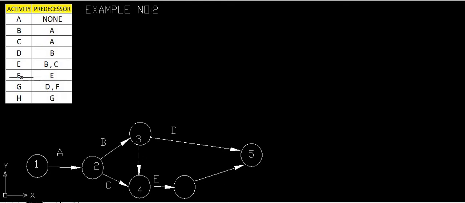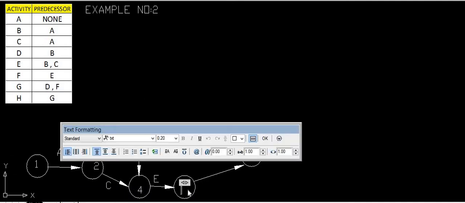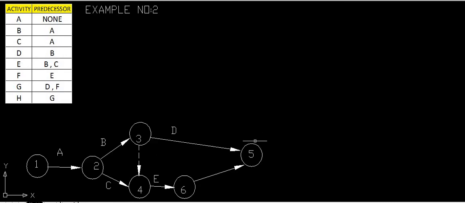This F activity will be started where E activity has been completed. So here E activity has been completed. So we can give this number as 6, after 3, 4, 5, and this event as 6. And this activity we will name as F.